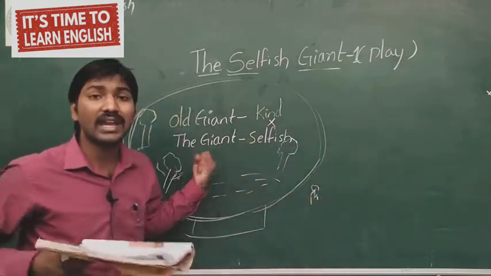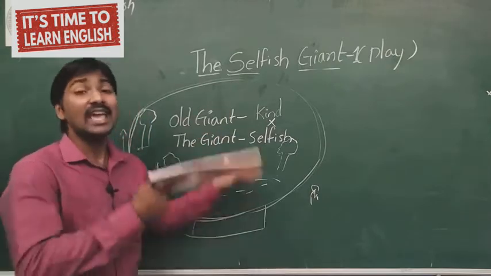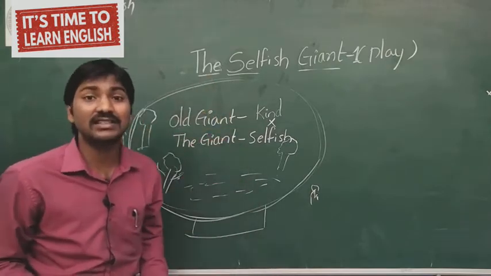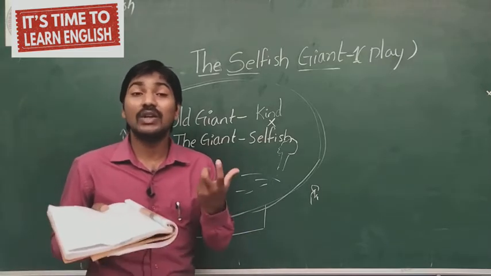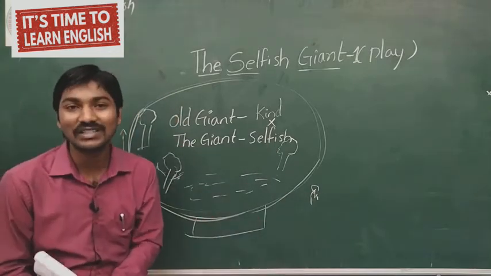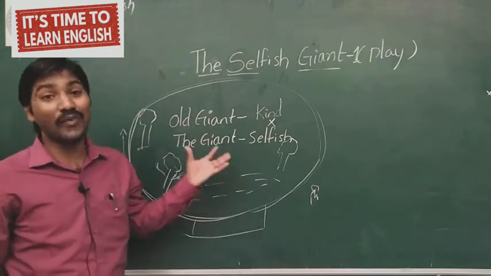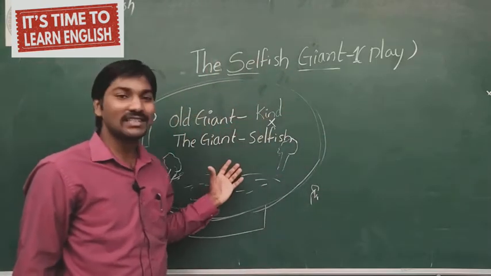What happened to my garden? My garden is not getting spring. It is still fully in winter season. So the old giant was worrying about the garden. Why? Because the garden is still in winter. Outside it is spring, but inside it is winter.